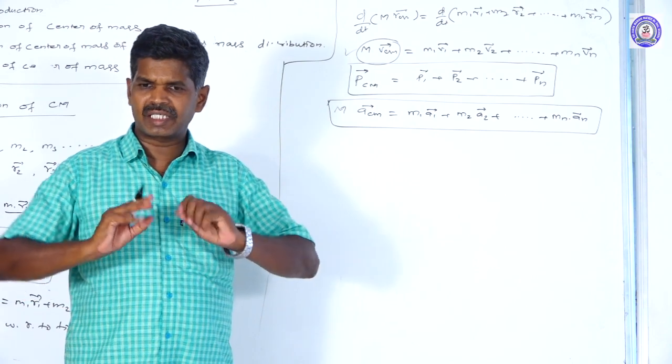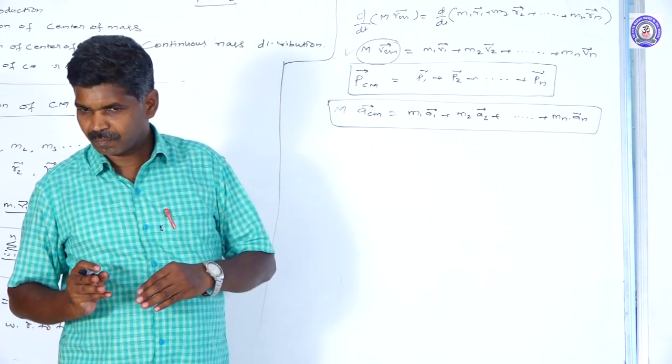We will take two kinds of force: internal force and external force.